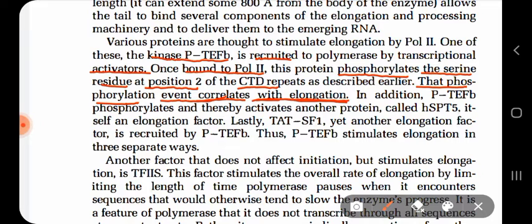That means on the one hand the splicing process will occur, and on the other hand the RNA will be elongated as done by the elongation factors. So the elongation factors will also be recruited here when phosphorylation of serine occurs at position 2 of the tail of RNA polymerase. In addition, P TEFB phosphorylates and thereby activates another protein called HSPT5.